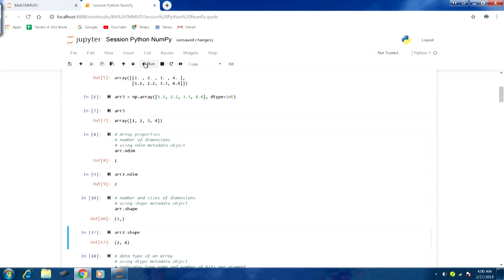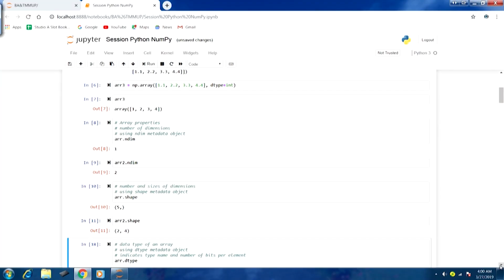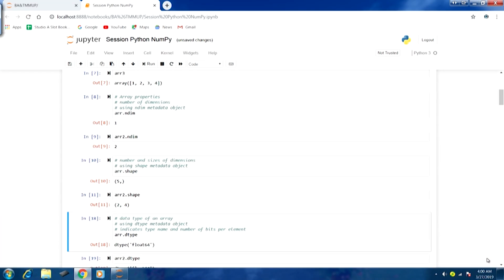Now, if I take another example, array2.shape, then in this case you would see a tuple is returned with two elements. The first element, 2, indicates the number of dimensions, and the second element, 4, indicates the number of elements in each of those dimensions. So, 2 comma 4 tells us about the shape of this particular array2. In this fashion we can learn about some of the properties of array objects, whether it is about the number of dimensions or the sizes of those dimensions.